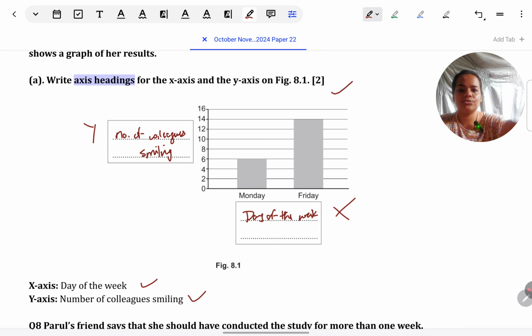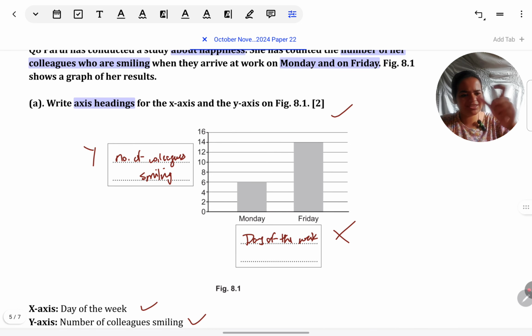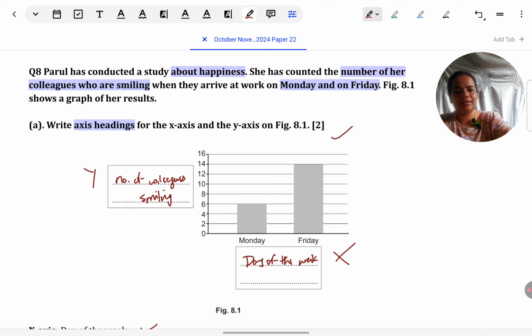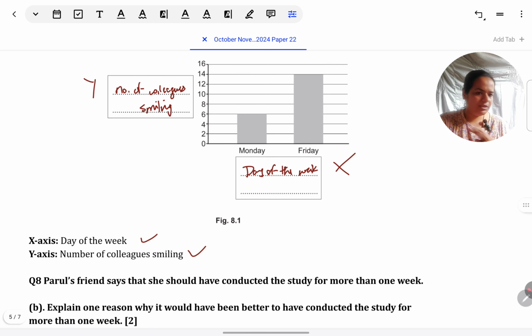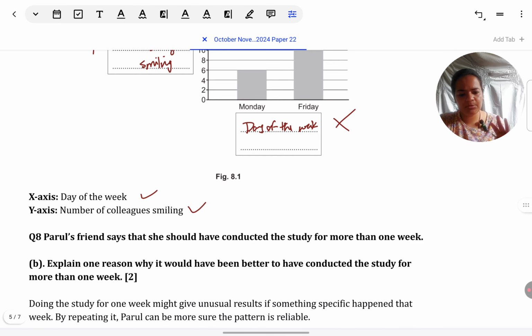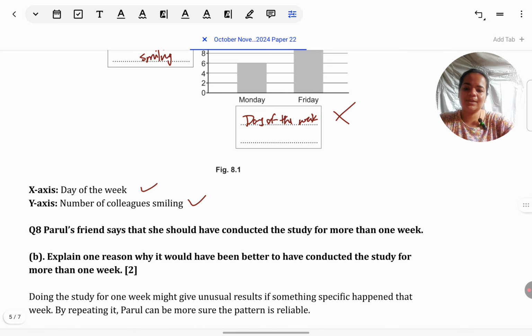This is a 2 marks question. You just have to give very straightforward wording from the situation only. You're just identifying what is already written, like number of colleagues smiling. This goes on y, and days of the week goes on x. Like they've given Monday and Friday, but days of the week you put, that goes on x. So 1 mark for each. No further elaboration, nothing is required to score for this. Let's look at the next question.